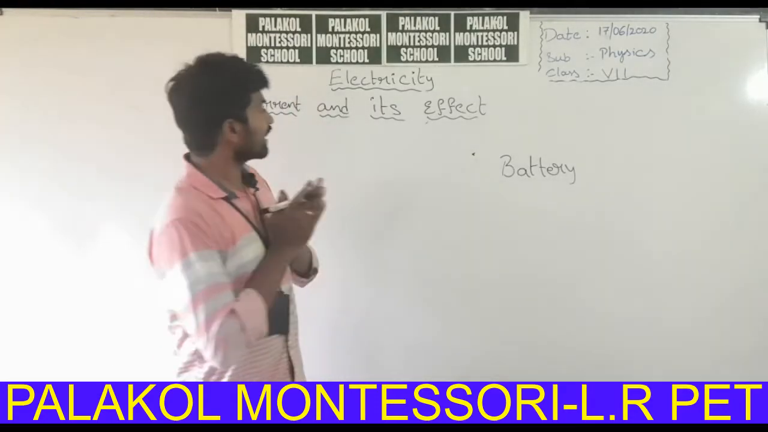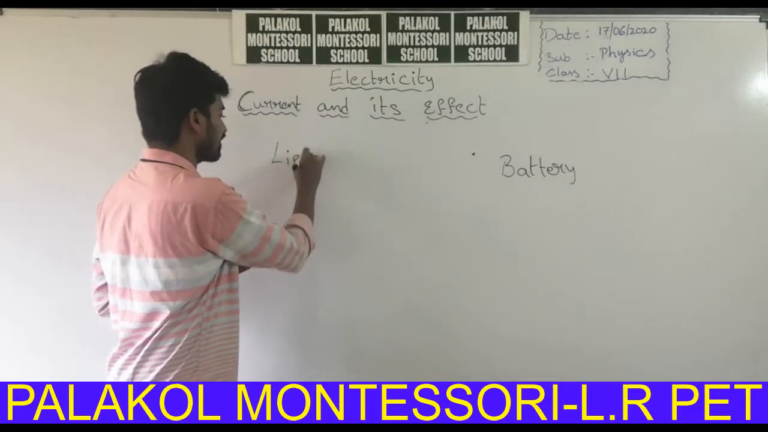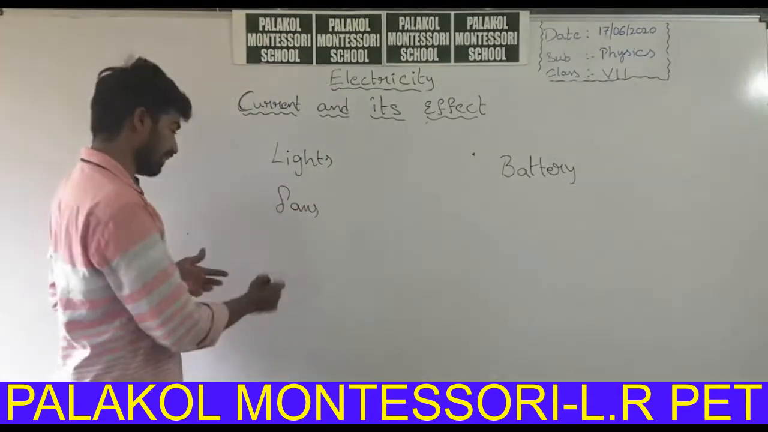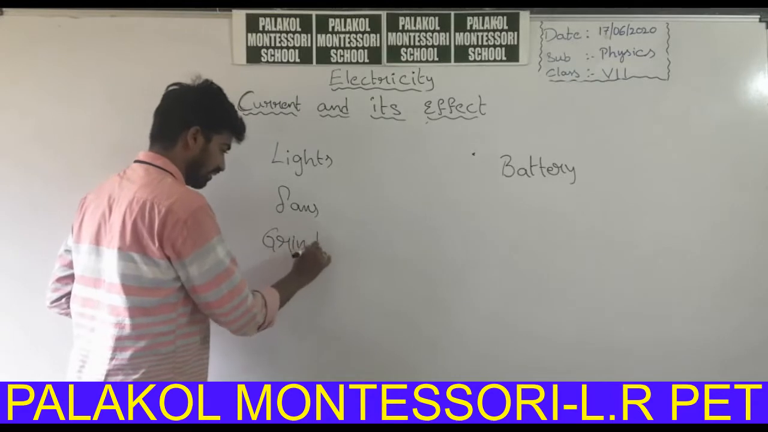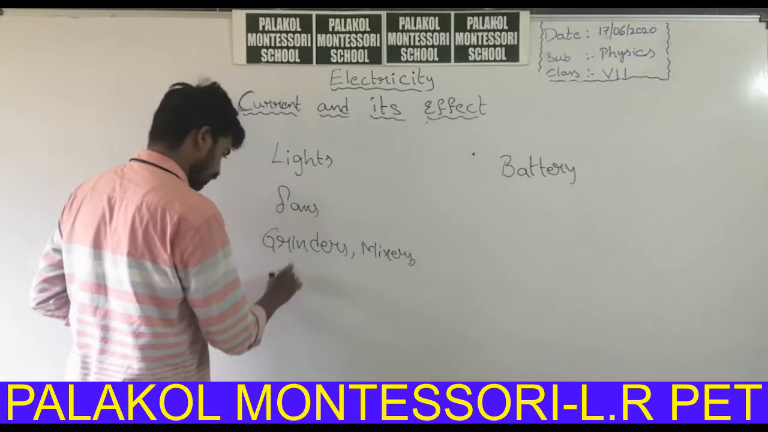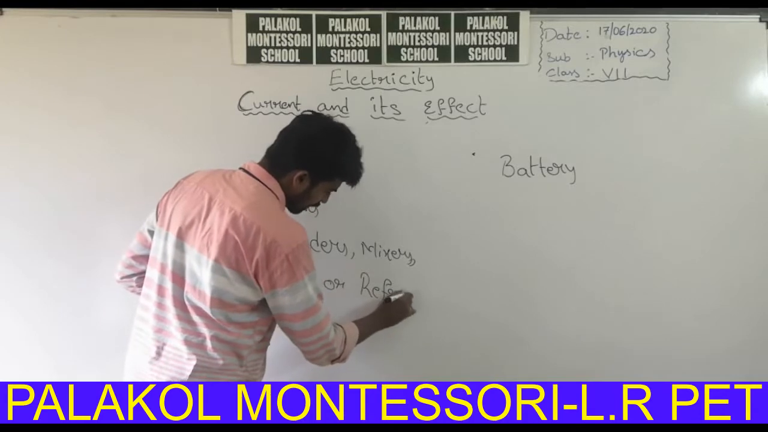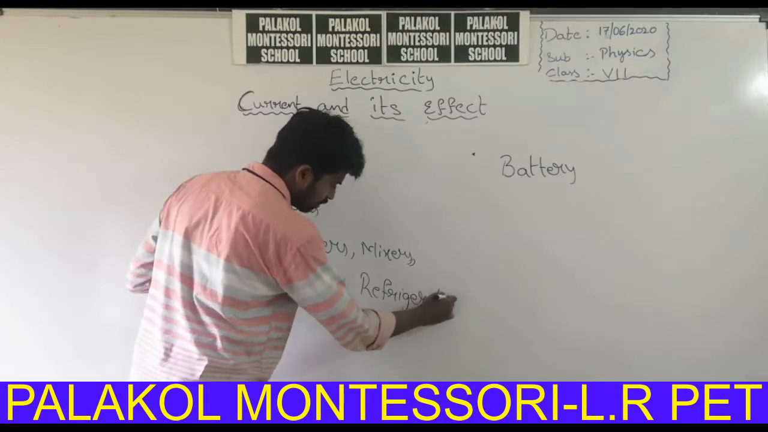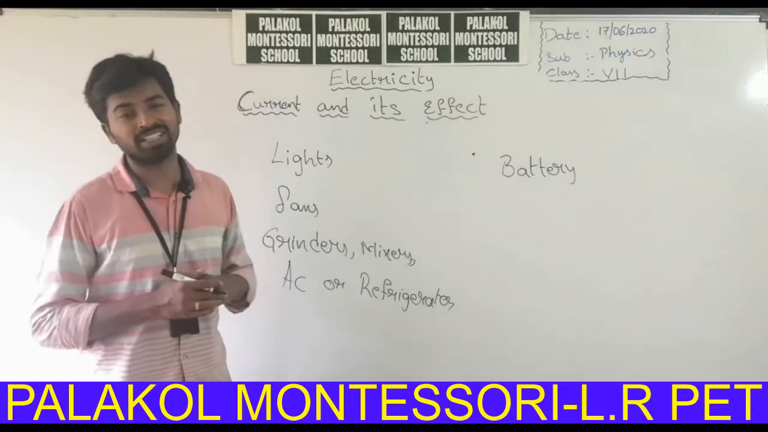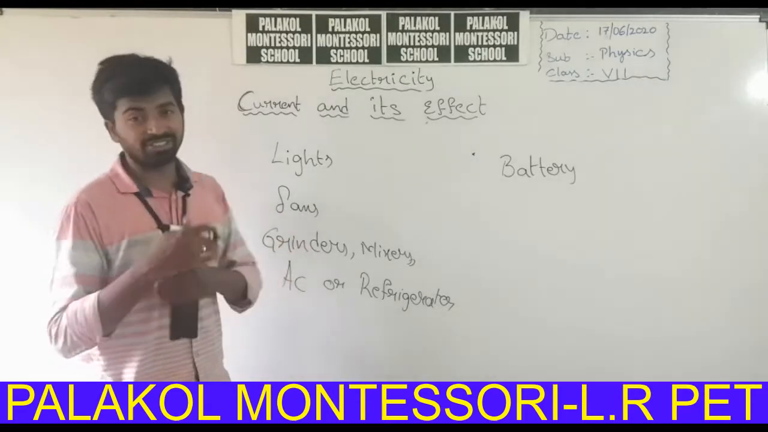What are electric appliances? Your house will have lights, fans, grinders or mixers, and you may have an AC or refrigerators. These are the general electric appliances we use daily. For example, if you observe the fan, what is the purpose of the fan? To get some wind. It rotates and gives us wind.